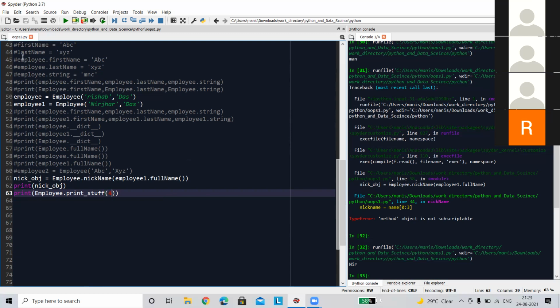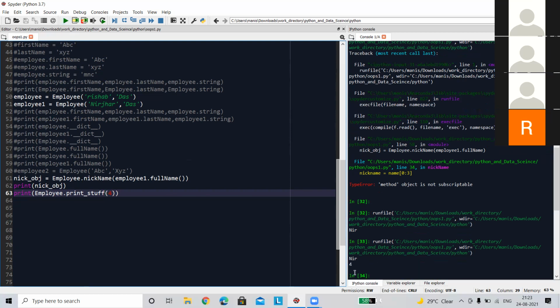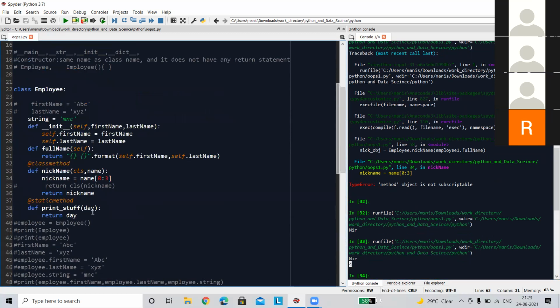Just fast forward. Now it is 24. So this static method and this class method are both similar. They are not dependent on that object. They are more close to the class, and it is spread out throughout all the methods. But the only difference between these two methods is that in accessing the static method, we don't require any kind of self keyword or class keyword. Now here you can use a self keyword as well. There is no error or no issue.